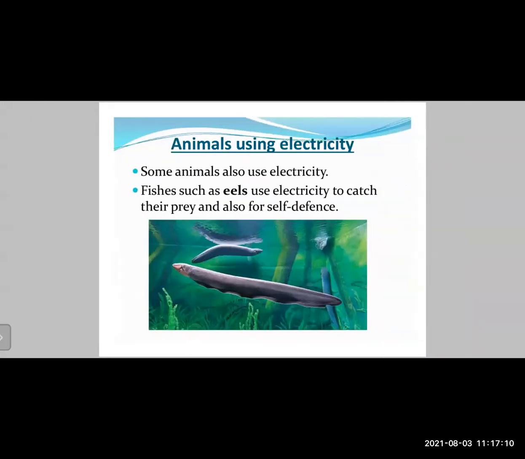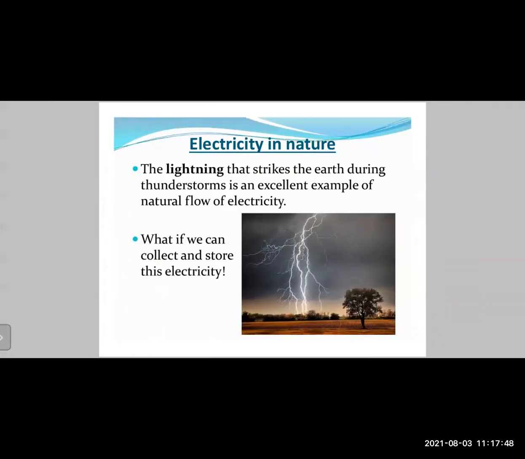Then we have seen animals making use of the concept of electricity. The example was that of the eel, right? The eels have certain glands in their bodies, and these glands generate a very tiny electrical potential. When they have to catch prey, they can give a very tiny shock to a small fish, and then go and eat that fish. But if there is a larger predator trying to eat the eel, they can scare away the predator by generating a very tiny shock.